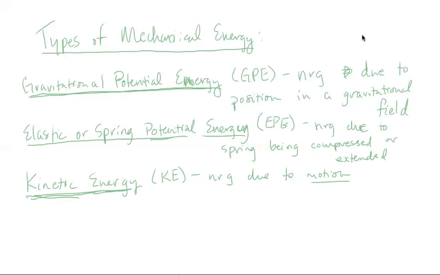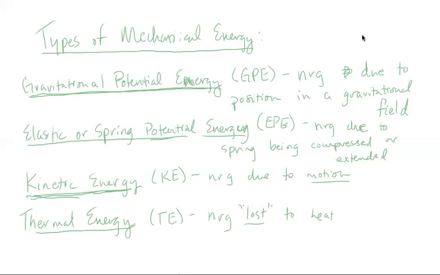And then finally, we have thermal energy. And thermal energy, TE, is basically the energy lost to heat. And when you see thermal energy, or energy lost to heat specifically, then it's usually due to a frictional force being applied, or work done by a frictional force.